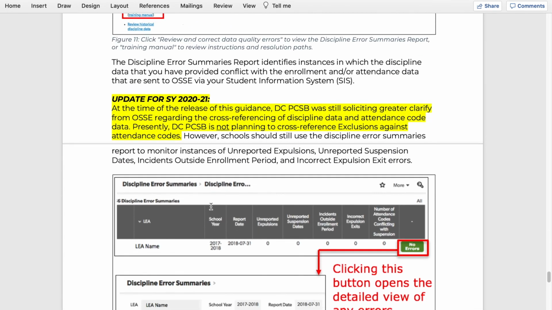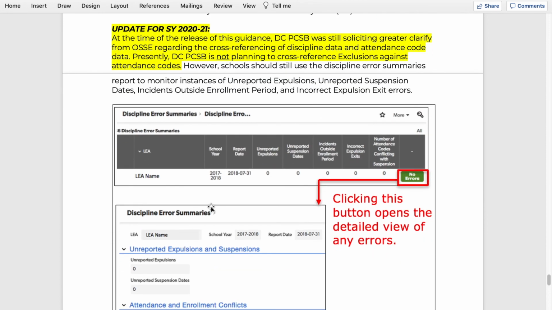I will note, at this time, we have not gotten full clarity on OSSI's expectations of what an attendance code will look like during exclusion, particularly since OSSI is not using partial day attendance codes this year. So we are still looking for clarity for that. At this time, we're not planning on doing exhaustive checks of attendance data during exclusions because we know a lot of unusual circumstances are likely to arise this year. So stay tuned for more information on that.